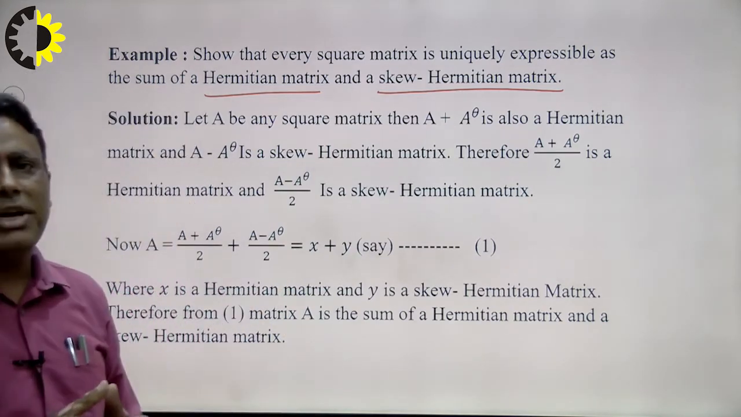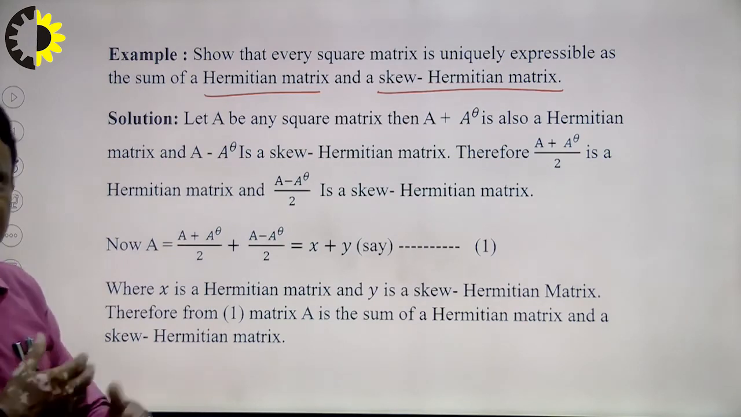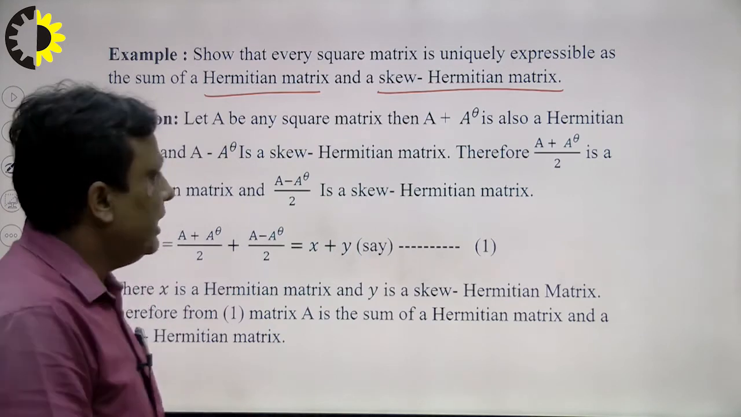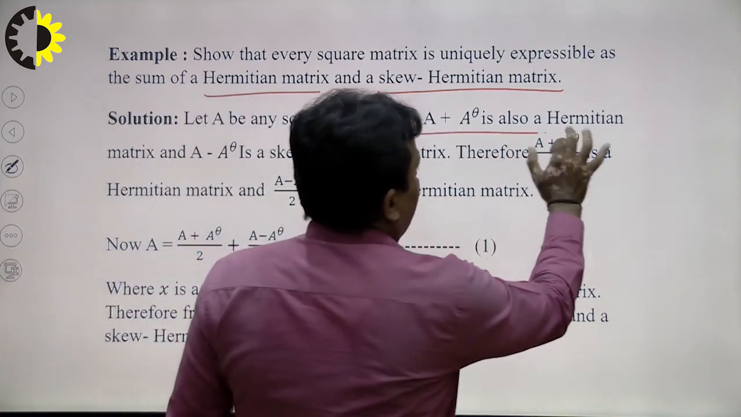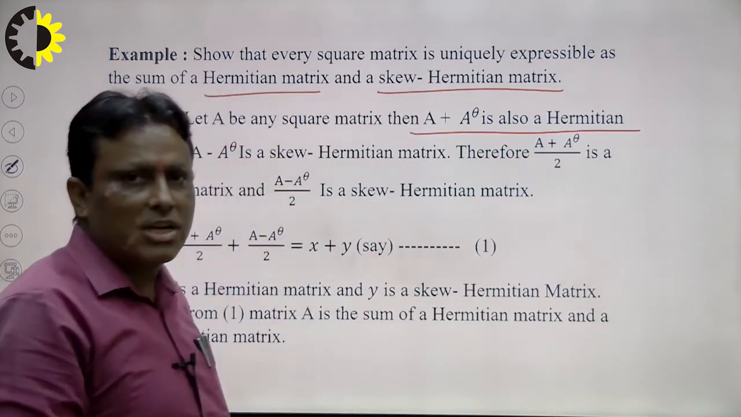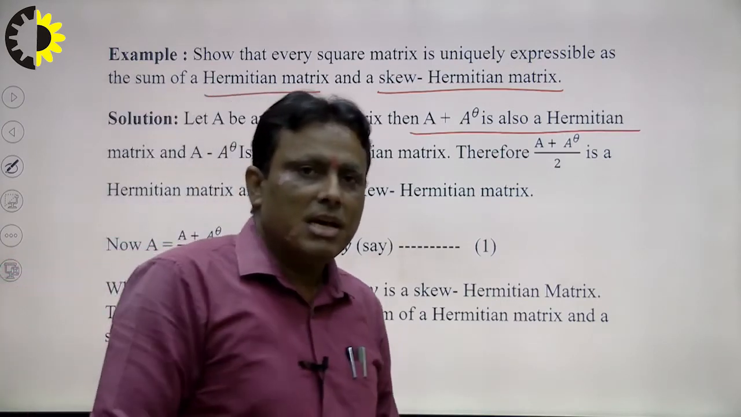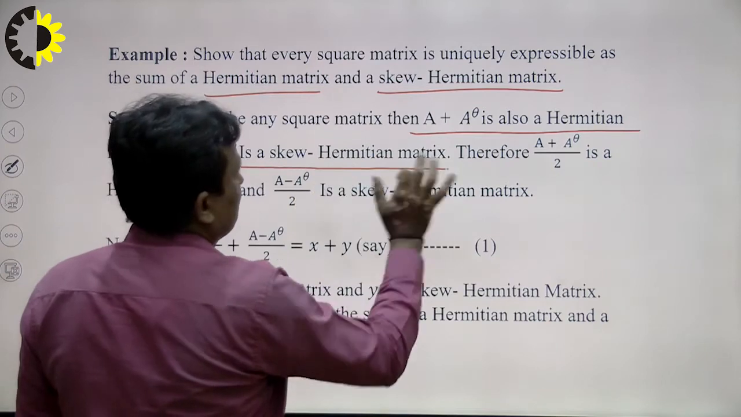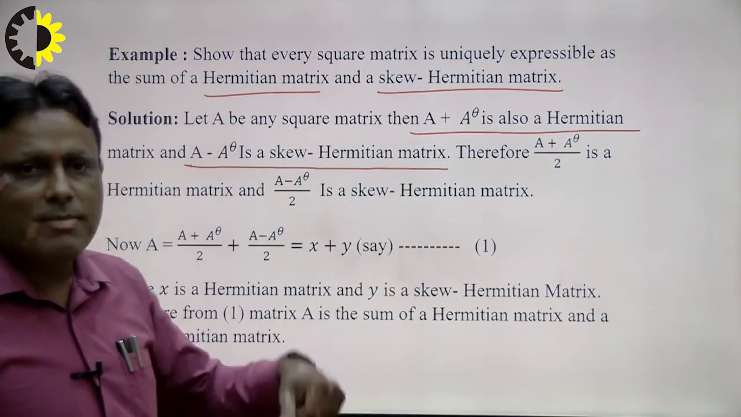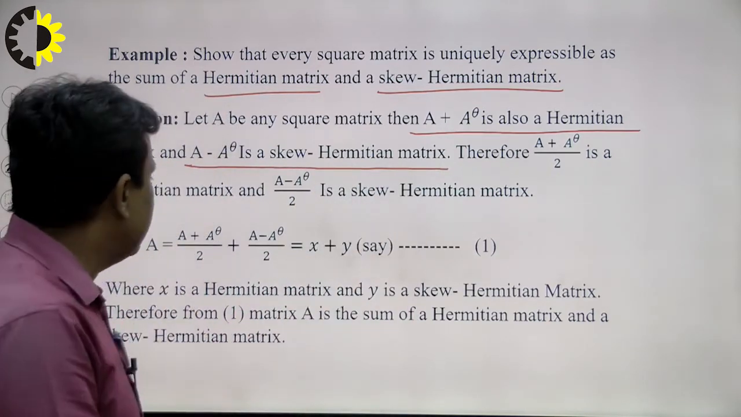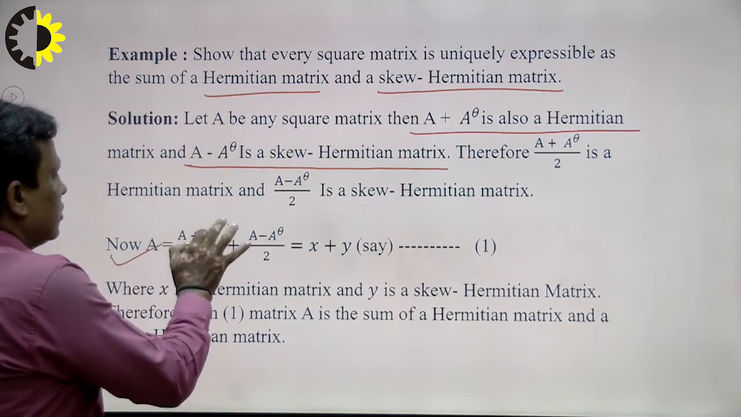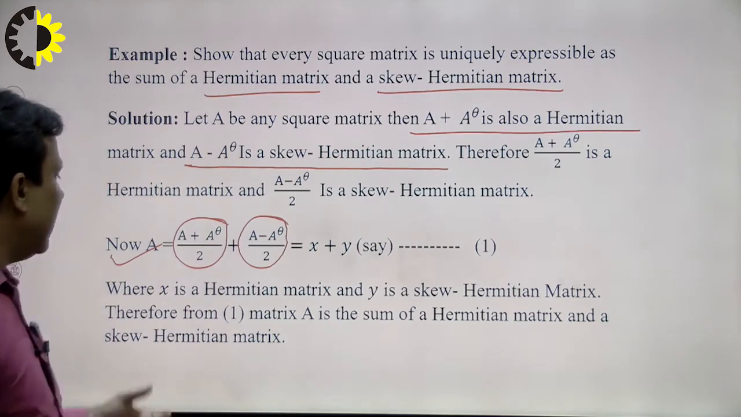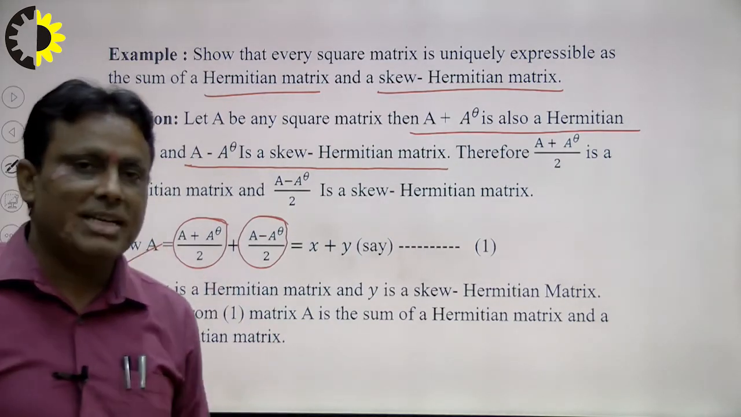So we can calculate A and A theta. Suppose I want to calculate A plus A theta. So A plus A theta will be a Hermitian matrix. In the previous lecture I explained it and proved it. A minus A theta is a skew Hermitian matrix. Suppose we divide it by 2, so we get this result. This is the Hermitian matrix, this is the skew Hermitian matrix, and this is the original matrix A.